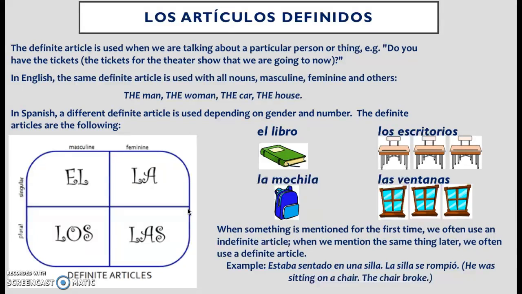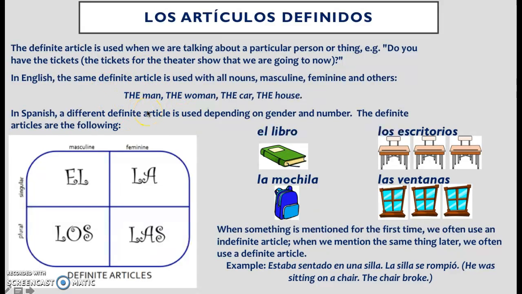For example, here we're talking about particular people or particular things. It's the same thing in English. The man, the woman, the car, the house. These are particular people or things. But in English, we use the same word, the, all the time.